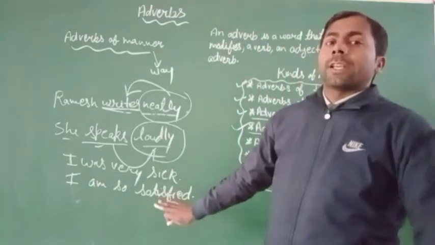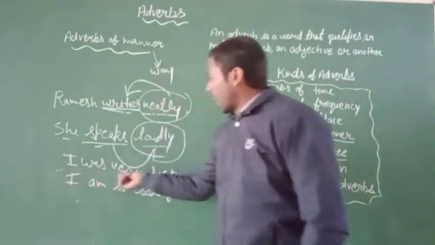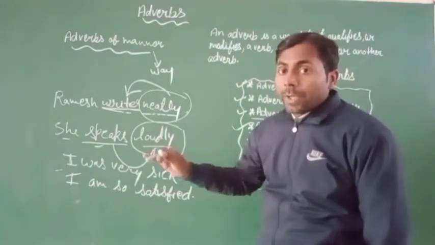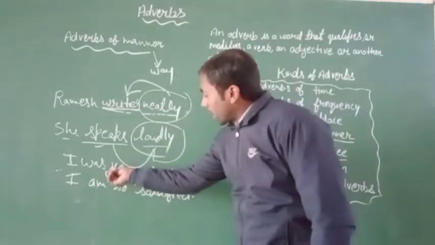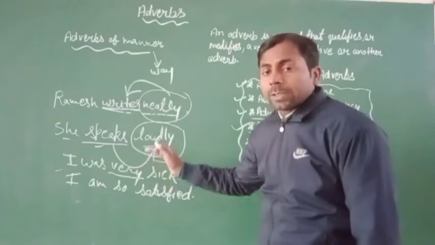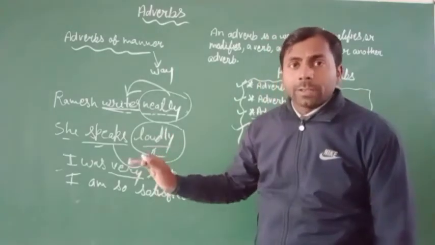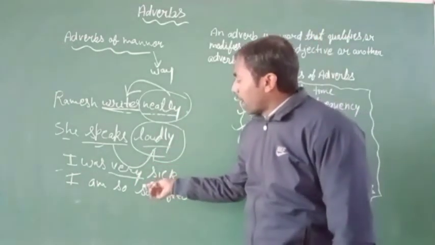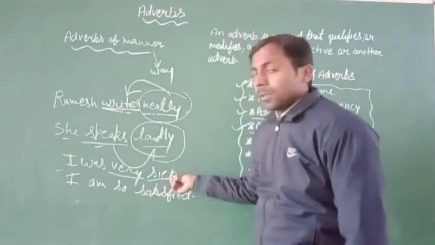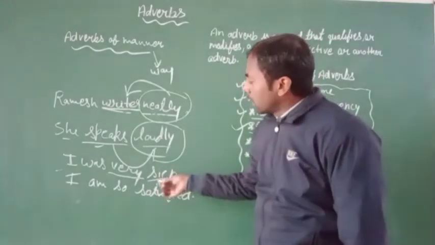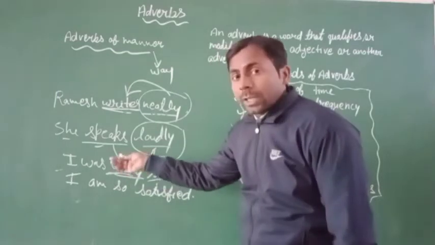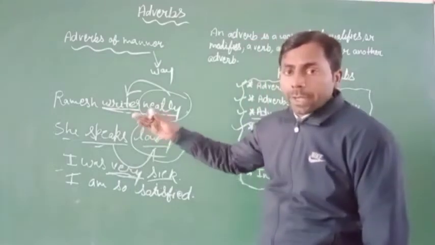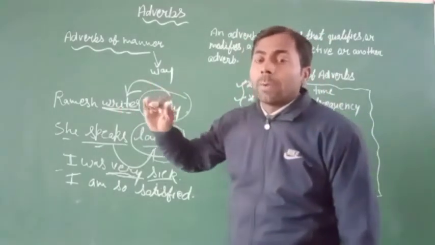So in these sentences, first is I was very sick. This word very tells us about the intensity or the degree of an action. Here the action was that he became sick. Then what is the degree or intensity of the verb? That was very. It tells the level of the verb.